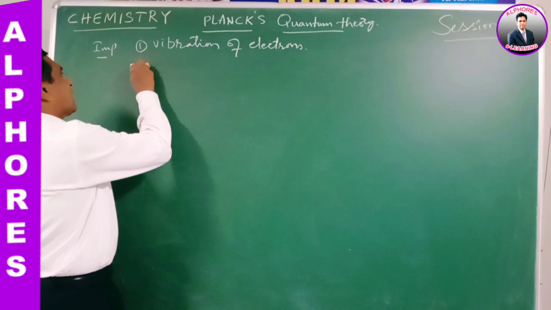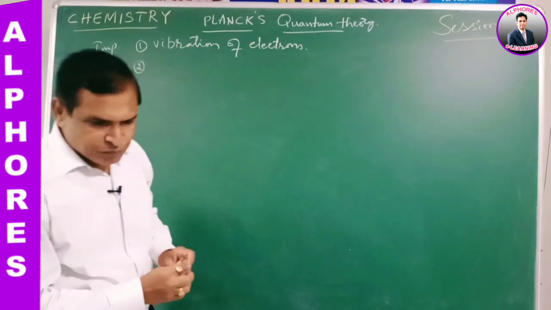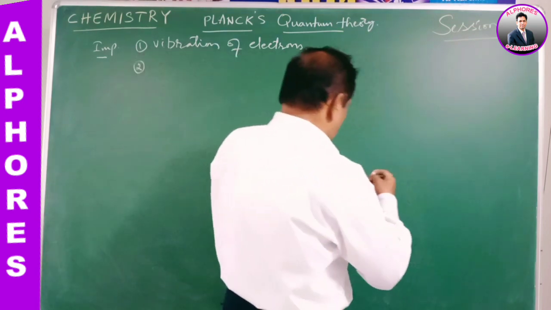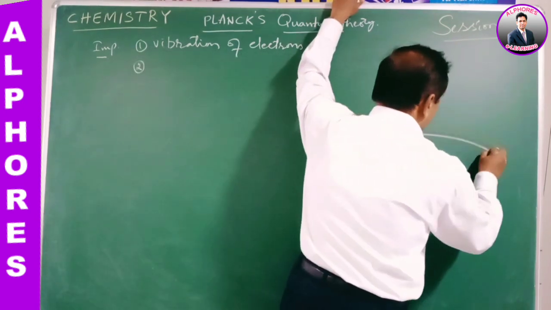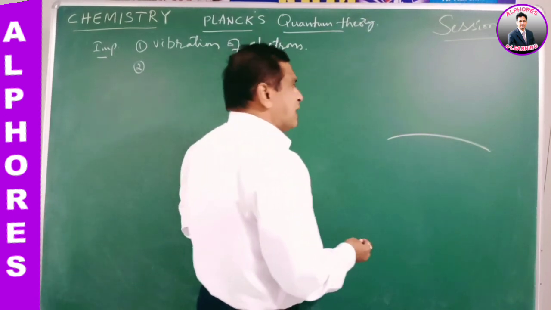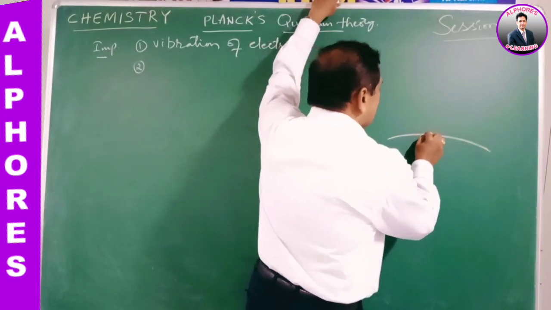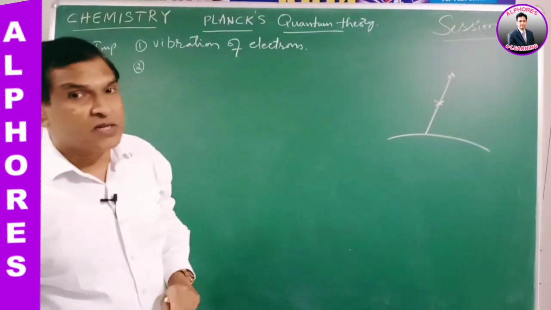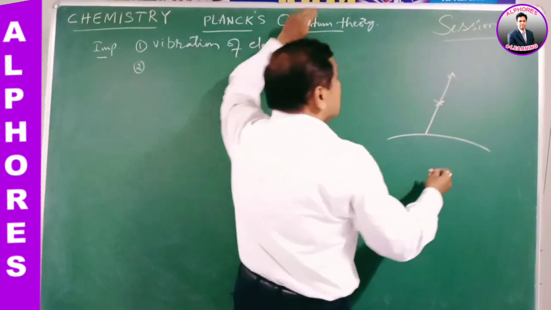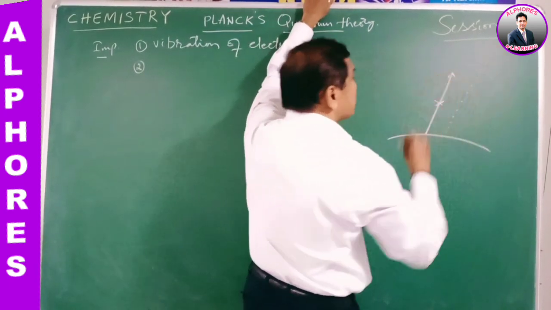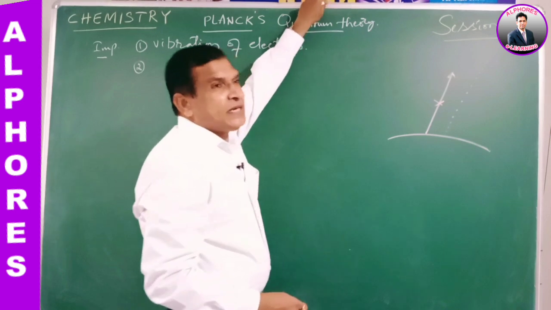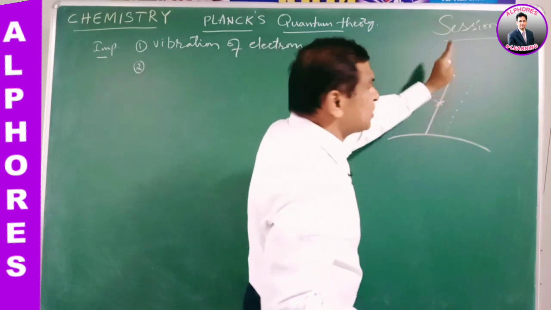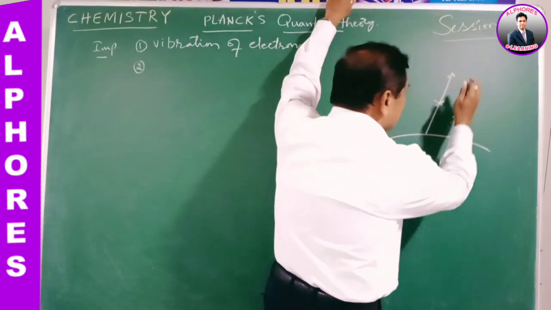Good. Coming to the second point. The emission radiation from the surface of the black body, the emitted radiation is not continuous but discontinuous, in the form of small packets. The emission radiation energy is not continuous like this. It's not continuous emission, it is a discontinuous emission.